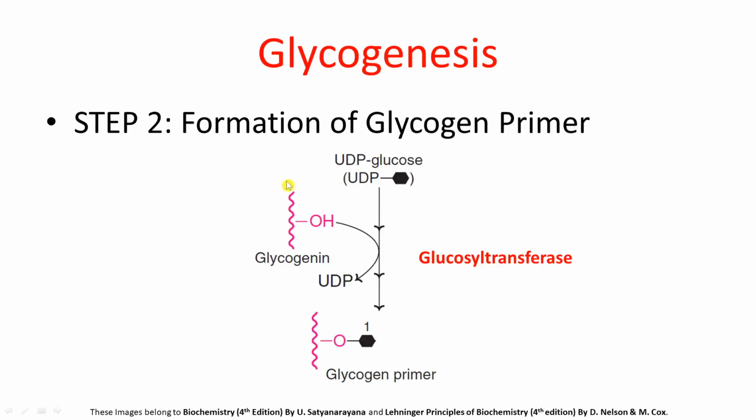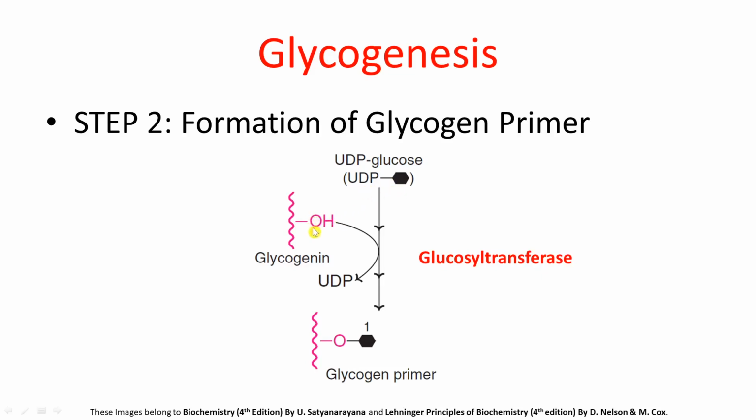Now in step 2, there will be formation of glycogen primer. Now in this formation of glycogen primer, the protein glycogenin is involved. What will happen over here is that the hydroxyl group which belongs to the tyrosine of this glycogenin protein will attack the C1 carbon of the glucose of this UDP glucose.